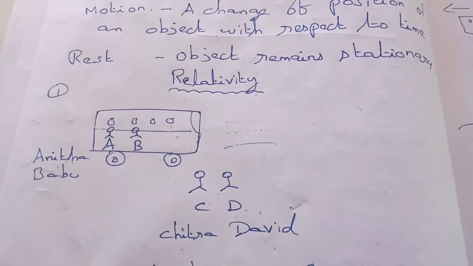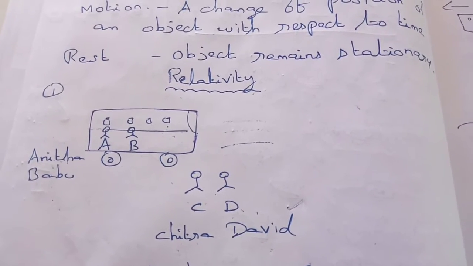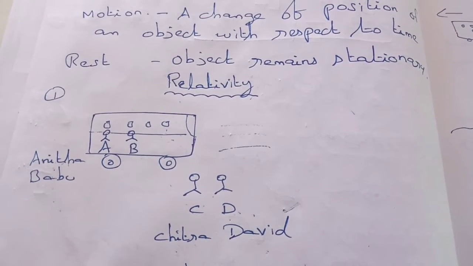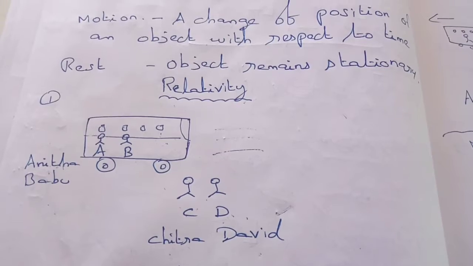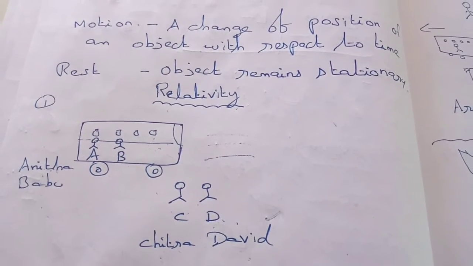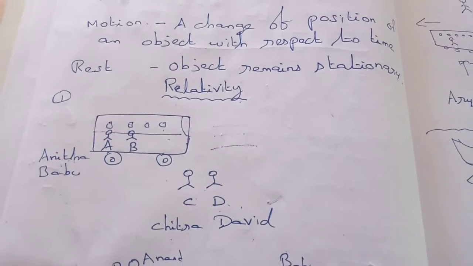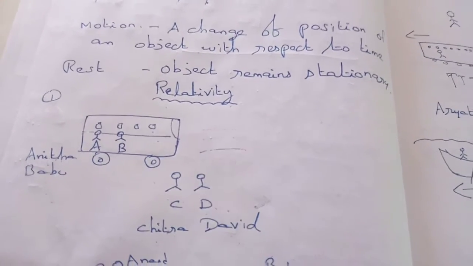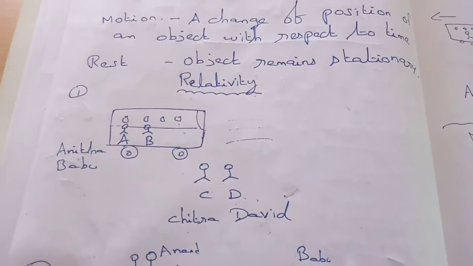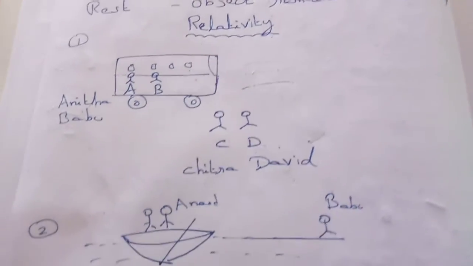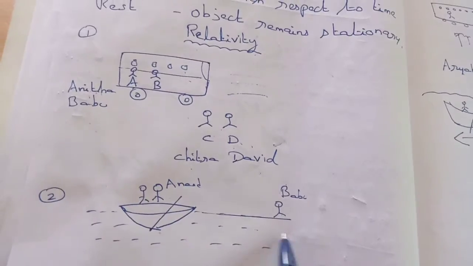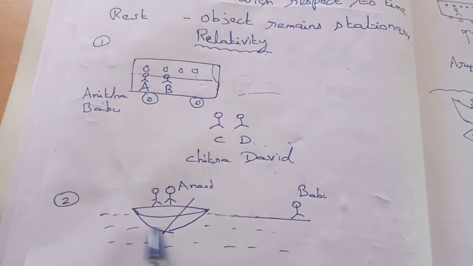We can see that both of them are correct. If we see from David's position, Babu is moving. But if you see from Anita's position, then Babu is not moving. This is called relativity. Relativity: from whose position we are seeing, based on that we can decide differently. That's called relativity.